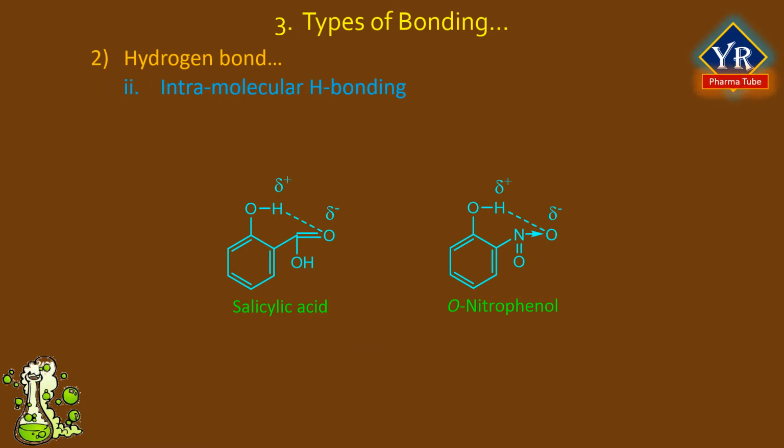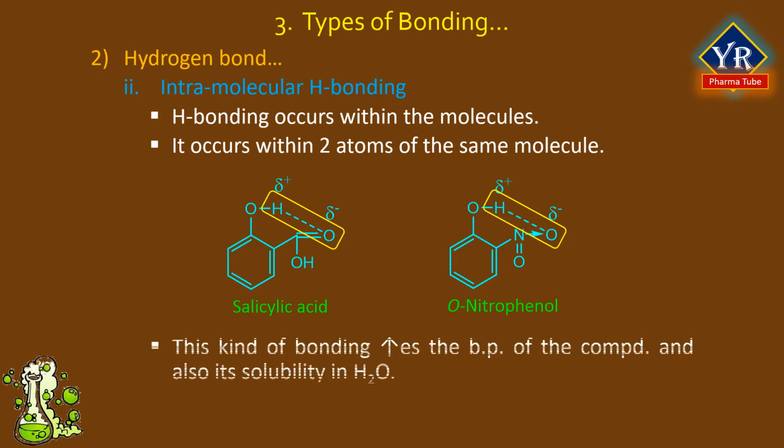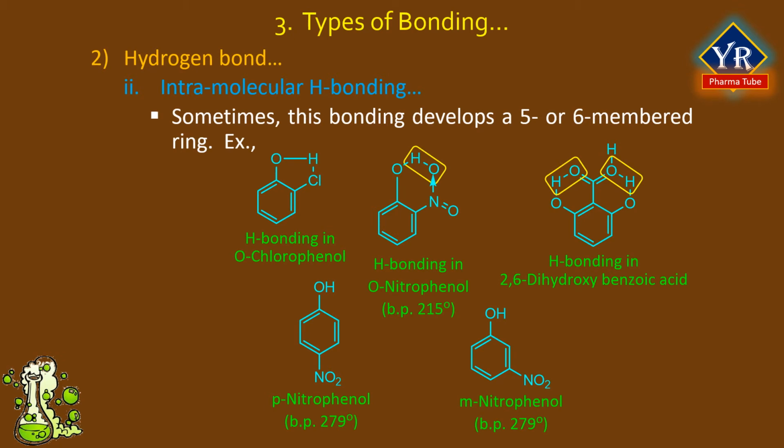The second type of hydrogen bonding is intramolecular hydrogen bonding. This kind of hydrogen bonding occurs within a molecule. In this type, hydrogen bonding occurs between two atoms of the same molecule. This type of hydrogen bonding is referred to as chelation and frequently occurs in organic compounds. Sometimes this bonding develops a 5 or 6 membered ring.